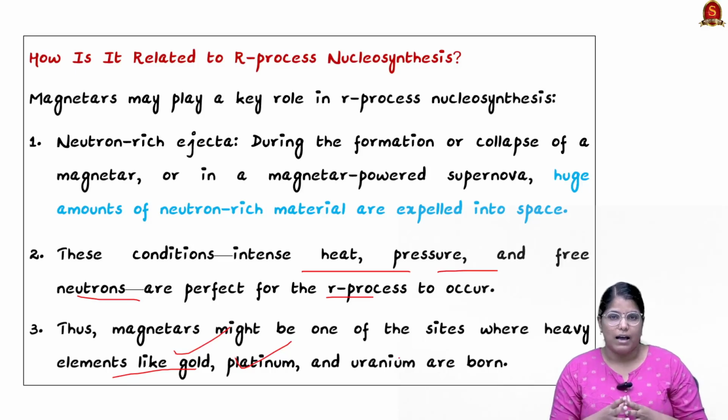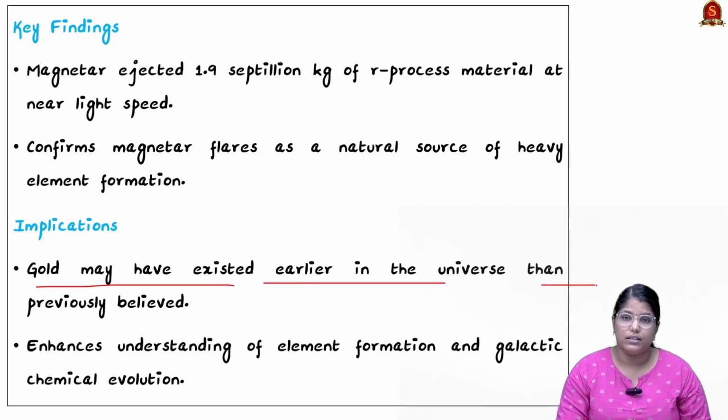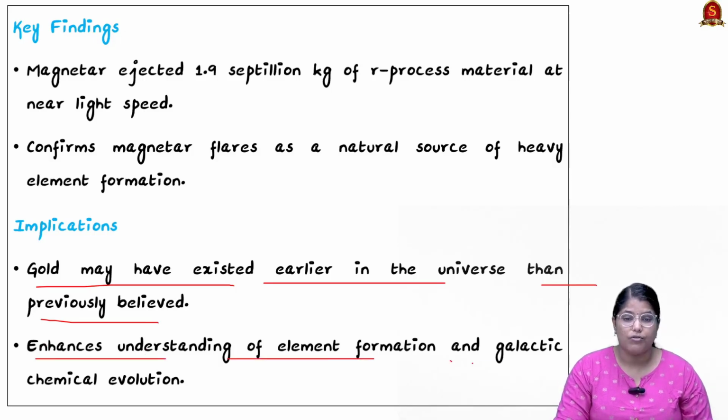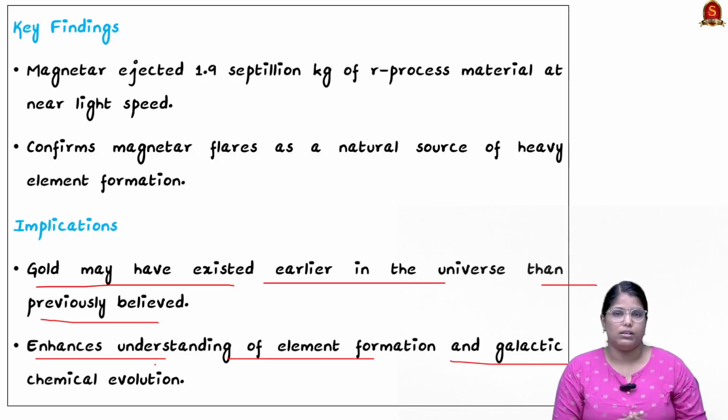All these have a very good implication that gold may have existed earlier in the universe than previously believed, and it also helps us enhance the understanding of element formation and galactic chemical evolution. So this is what the entire article is about. If you don't get the concept, you can watch the video again and get clarity.